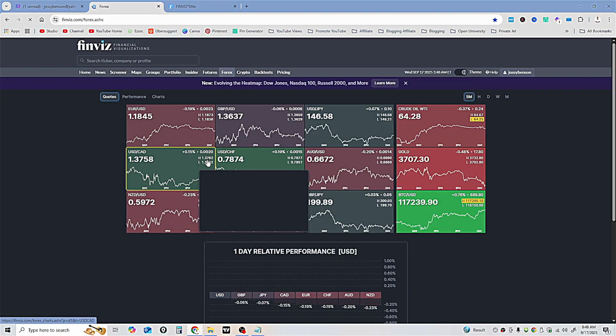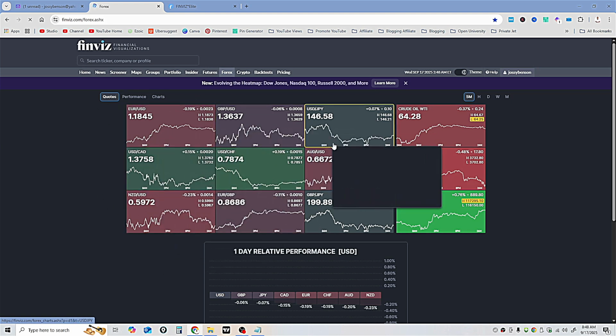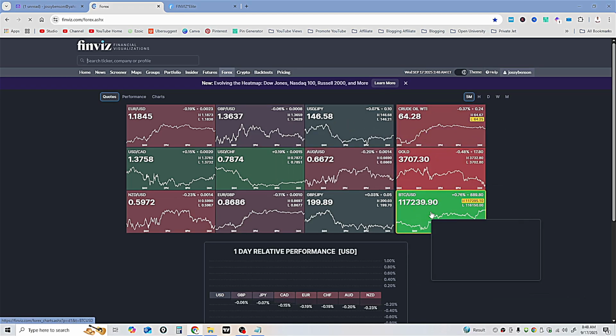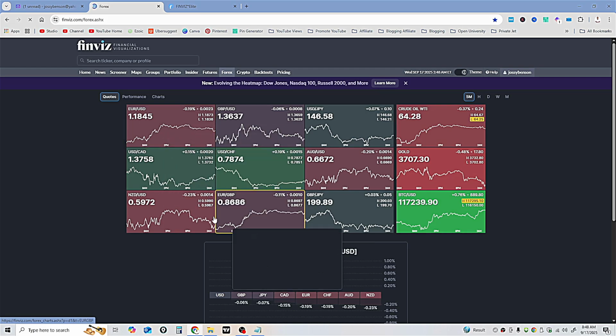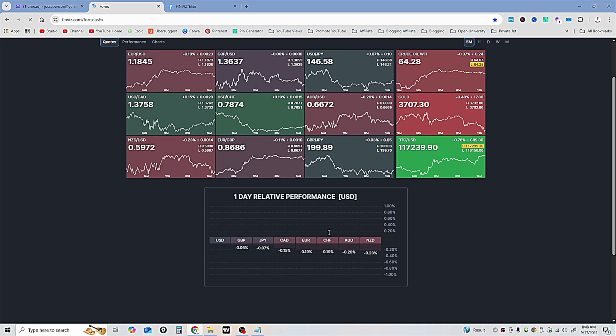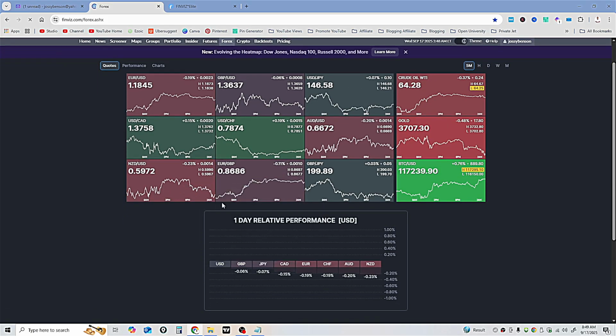Now, if you come here again to see this quote dashboard, the quote dashboard contains Euro USD, GBP USD, and so on down to BTC USD. And you're going to see the charts of each of them. If I click each of these currency pairs, I'm going to have a chart. But there's something here I wanted to show you. It's called 1 day relative performance in USD. The 1 day relative performance in USD will show you the strength of each currency. It kind of makes sense, right?